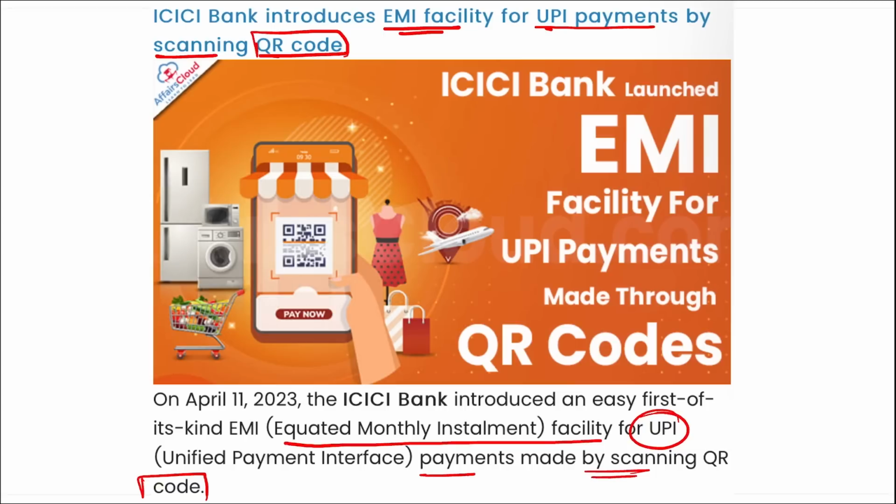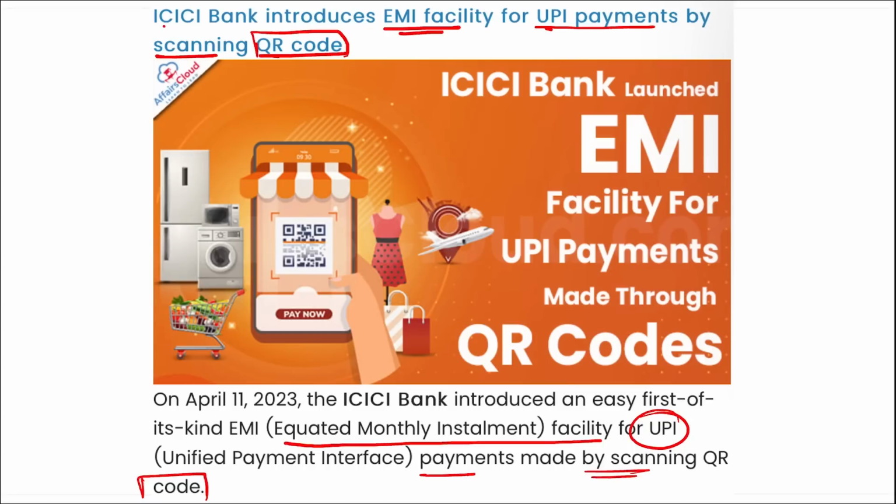Right? So coming back, remember ICICI Bank has introduced first of its kind EMI facility for UPI payments. Here the customers could pay the transaction amount above 10,000 rupees by scanning a QR code for easy installment in 3, 6 or 9 months.